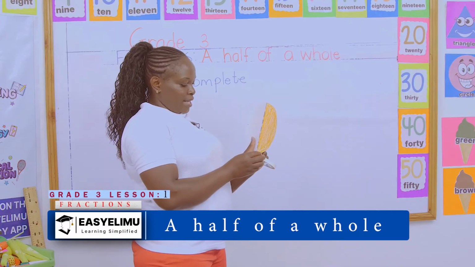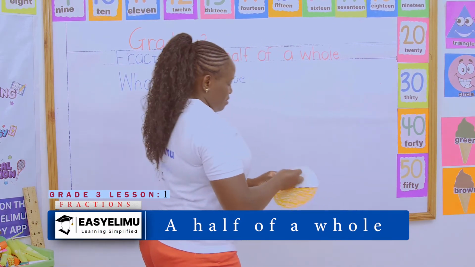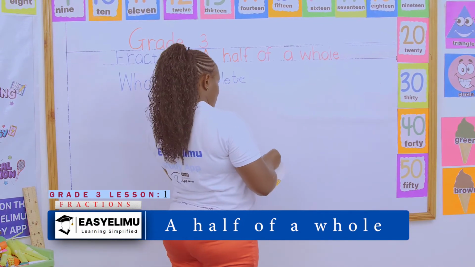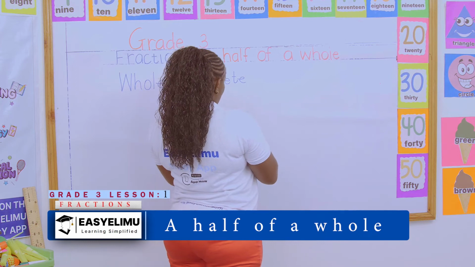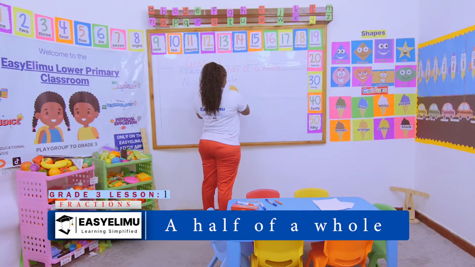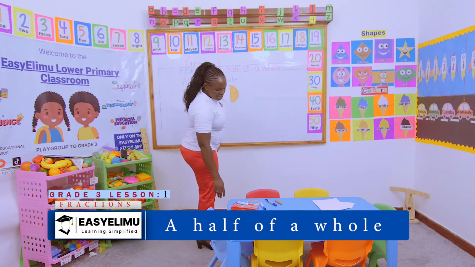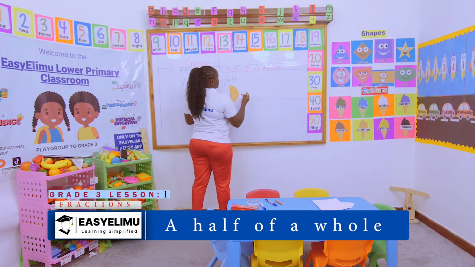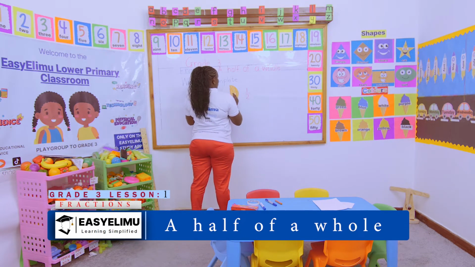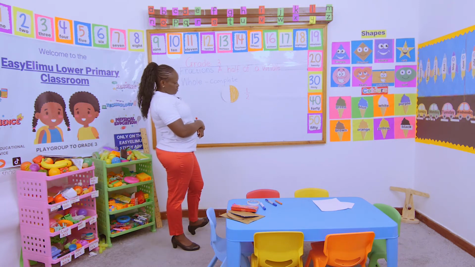What will my brother get? My brother will get 1 piece out of the 2 pieces. My brother will get 1 piece out of how many? 2 pieces that I've shared the orange into. 2 pieces. So my brother will get 1 out of the 2 pieces that I have shared the orange in.